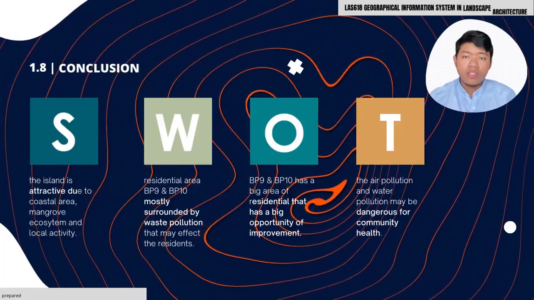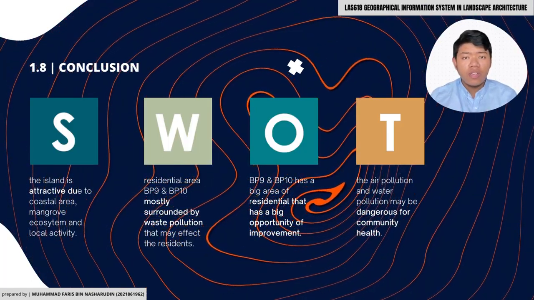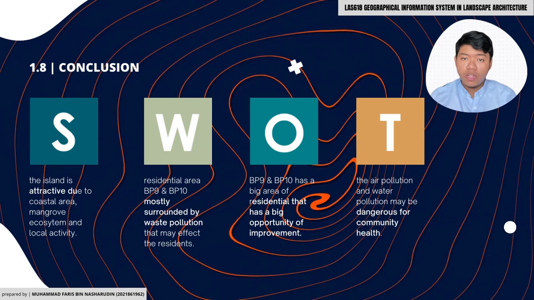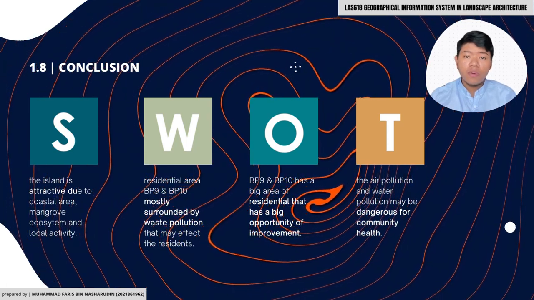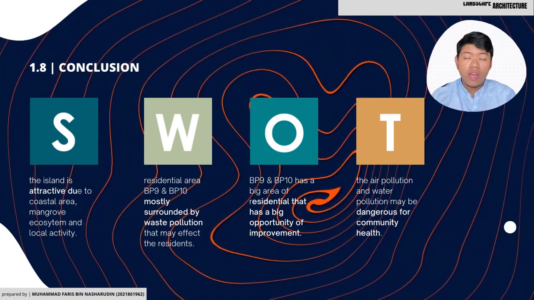For conclusion, the strength is that this island is attractive due to the mangrove and local activity. For weakness, BP9 and BP10 are surrounded by waste pollution, and then the opportunity is for improvement at the residential area. Finally, the threat is that the pollution is dangerous for community health.